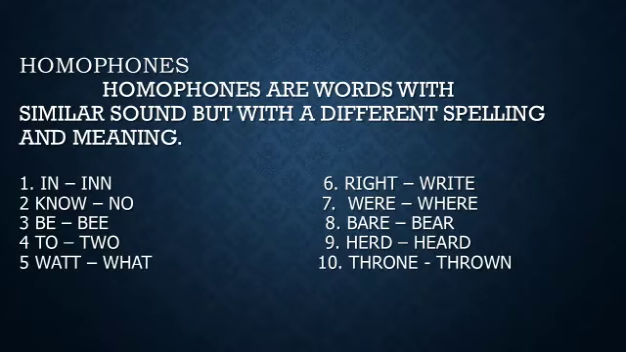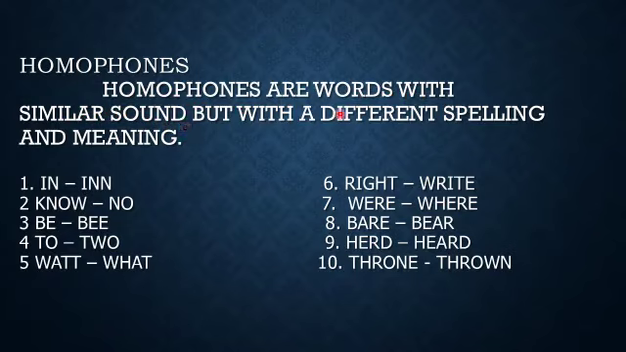Okay children, we have finished homonyms. Same sound, same spelling, but different meaning in different situations. Now we are going to see homophones. Homo means, I told already, same, phones means sounds. So homophones are the words with the same sound, but with a different spelling and meaning.